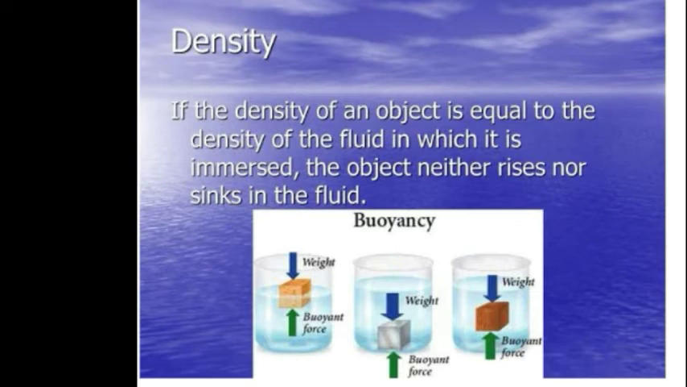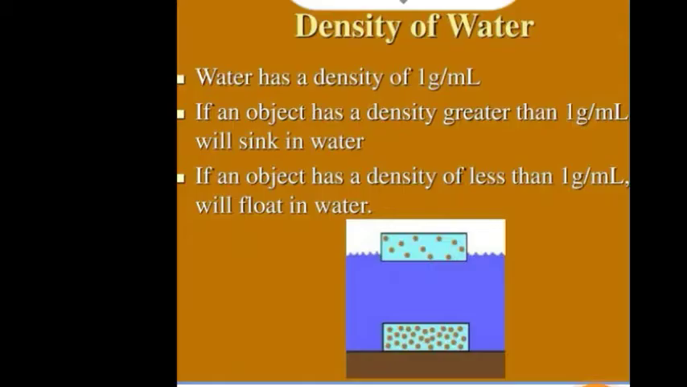Again, as we have already discussed, if the density of an object is equal to the density of the fluid in which it is immersed, the object will neither rise nor sink, it will float just below the surface of water. If the weight of the object is equal to the buoyant force, or if the density of the object is equal to the density of the fluid in which it is immersed, the object neither rises nor sinks, it just floats below the surface of that fluid.